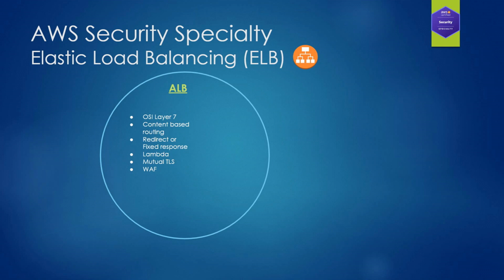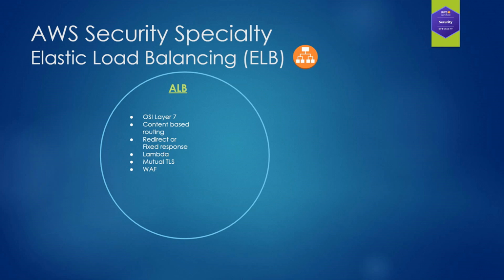You can also implement redirects or fixed responses. So you could, for example, use a redirect to upgrade a connection from HTTP in port 80 to HTTPS in port 443. ALBs are the only type of load balancers that support Lambda functions as the targets, and you can also implement mutual TLS with ALBs.